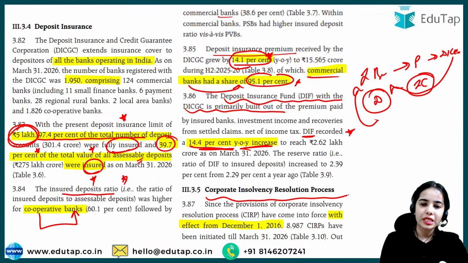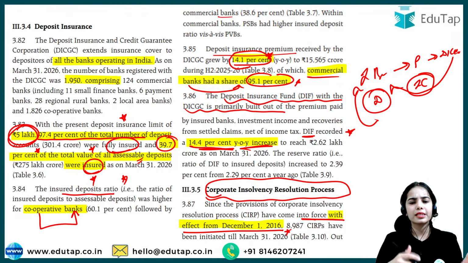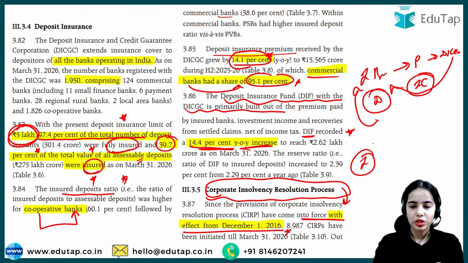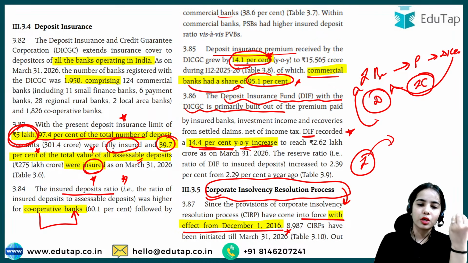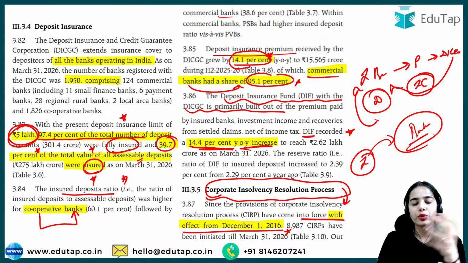Now, the corporate insolvency resolution process came into force with effect from December 1, 2016. This is important. Corporate insolvency means that the corporate is unable to pay back its loans. Okay? So if the company is insolvent, that means it is not able to pay back its loans, then it can go into the bankruptcy process.